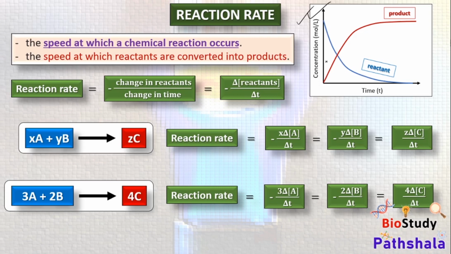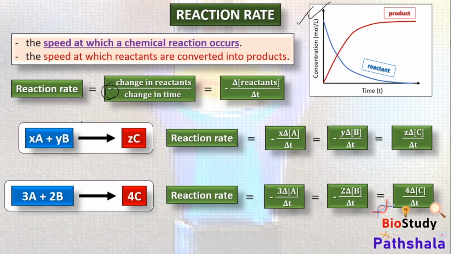That is why the reaction rate is expressed as the change in the reactant over the change in time, and it is expressed as negative because we can see that the reactants decrease over time. That means minus delta concentration of the reactants over delta time.